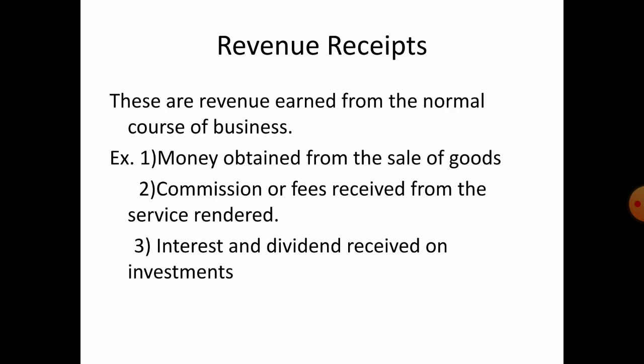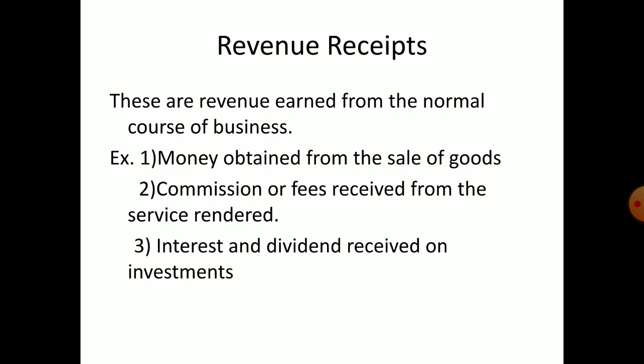Understood? So they are purchasing for sale. Any shop you can take, one regular activity will be there. So whatever they are earning from that, that is called what? Revenue receipts. Money obtained from the sale of goods, I told you, that is the main activity of the business.